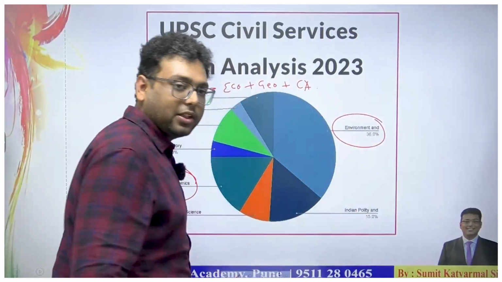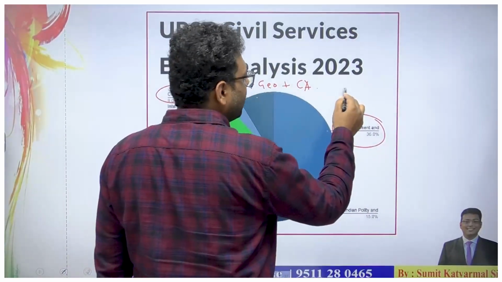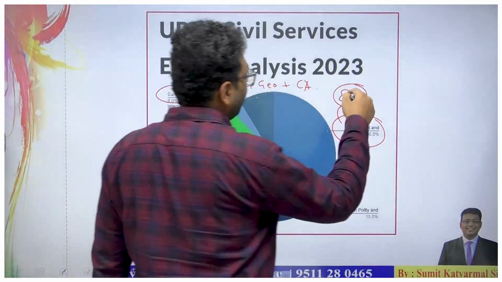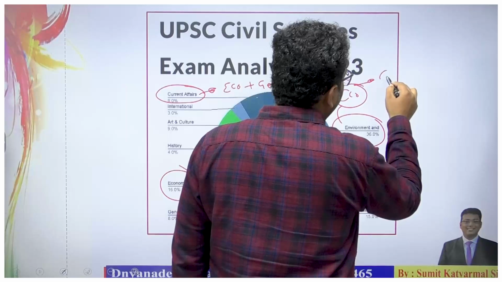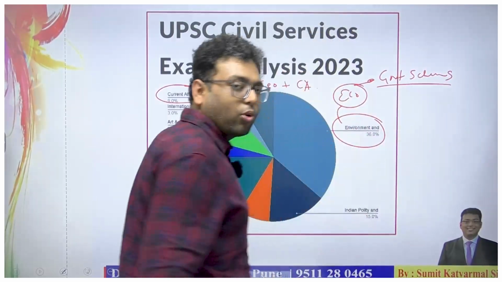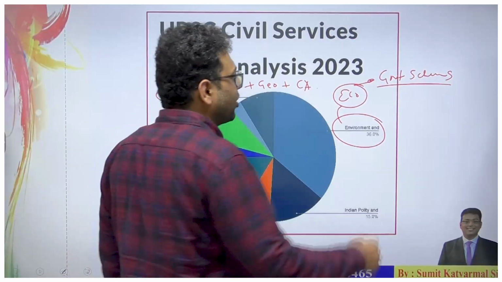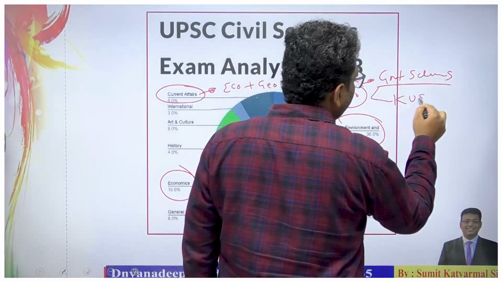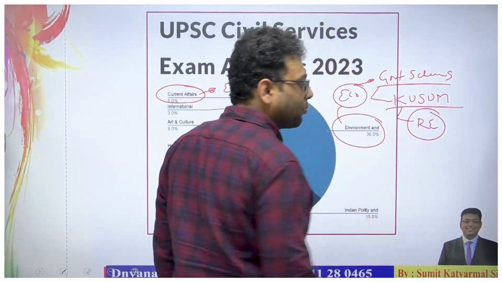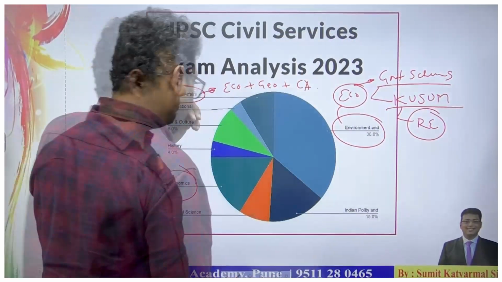In the environment there are somewhat linkages with the economy, regarding, not the pollution, but government schemes which are related with both renewable energy as well as the economy. The best example we can say is schemes like Kusum. So the renewable energy part covers both environment as well as the economy.